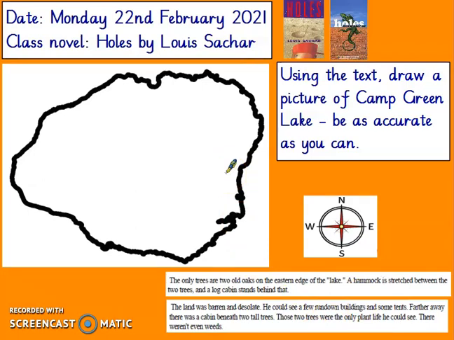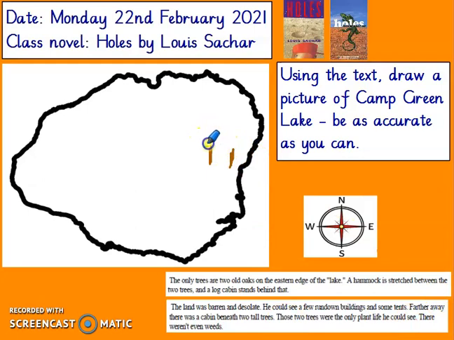And it says, the only trees are 2 old oaks, a hammock is stretched between the 2 trees and a log cabin stands behind. So here's the edge of the lake. I'm going to draw 2 trees. Your drawings will be much better than this, won't they? Let's have a look.